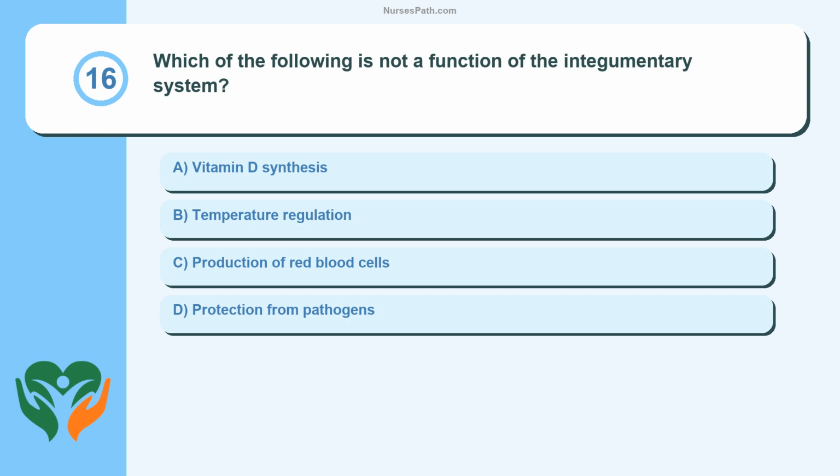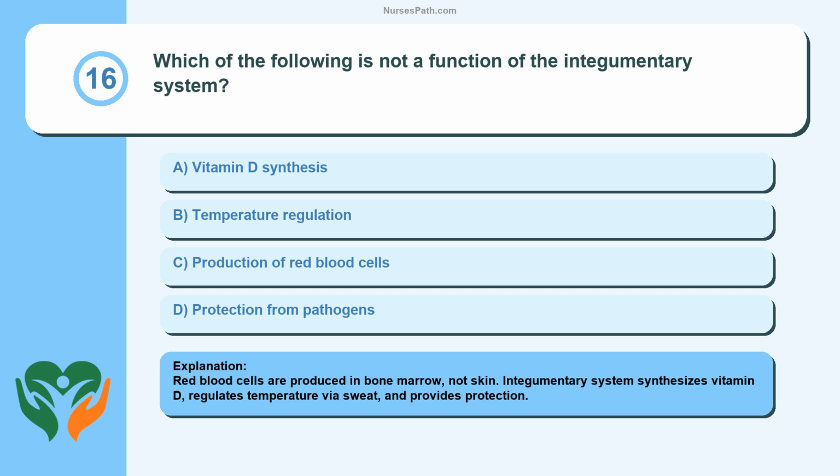Question 16. Which of the following is not a function of the integumentary system? Vitamin D synthesis, temperature regulation, production of red blood cells, protection from pathogens. Red blood cells are produced in bone marrow, not skin. Integumentary system synthesizes vitamin D, regulates temperature via sweat, and provides protection.